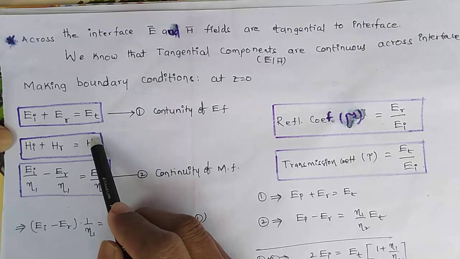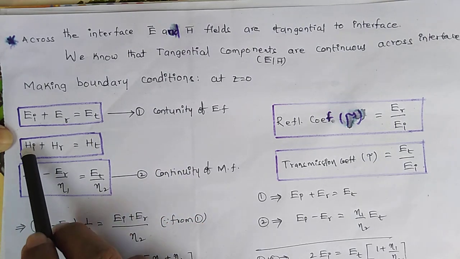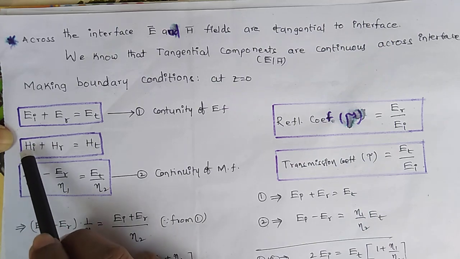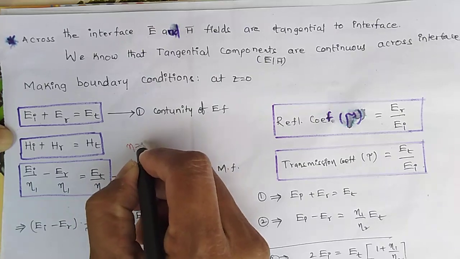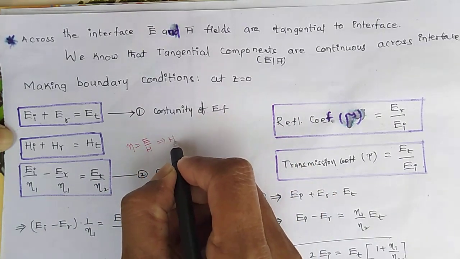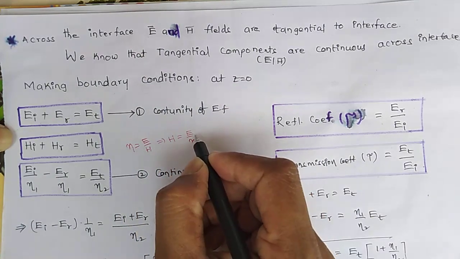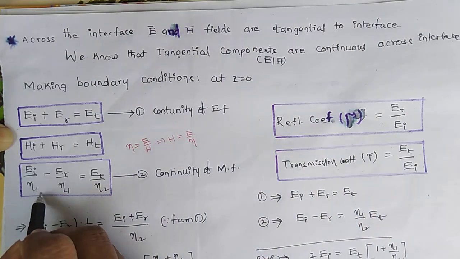Again I am converting these equations into electric field intensities. From the characteristic impedance, eta is equals to E by H, so H is equals to E by eta. I am discussing the incident wave, so I substitute Hi equals Ei by eta 1.